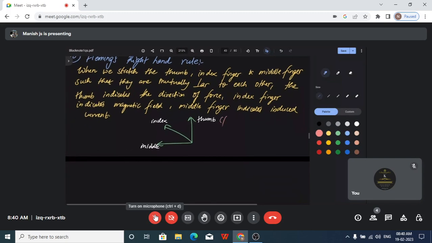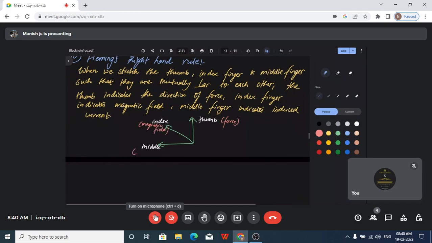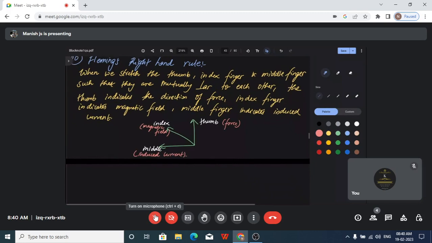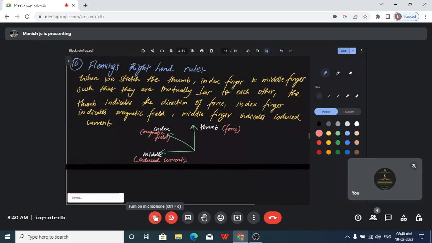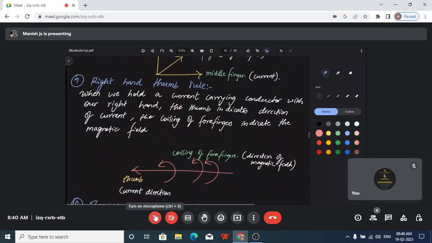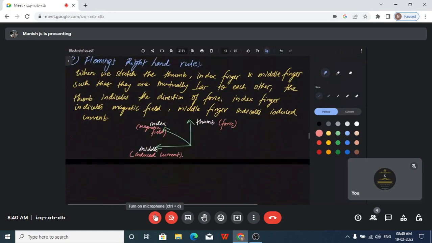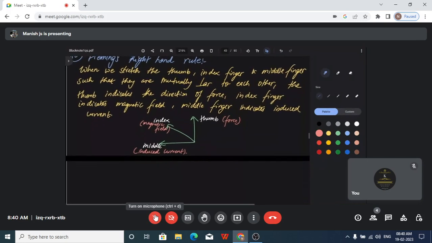Okay, so thumb indicates force, index finger is going to indicate magnetic field, and middle finger is going to indicate the induced current. That's all, quite simple. So this is all about Fleming's right hand rule. So we have covered all the rules. We saw Fleming's left hand rule, and we also saw the right hand thumb rule. So the three important rules governing magnetic field are covered. So this also we have finished. Okay, now we are moving on to the next aspect.